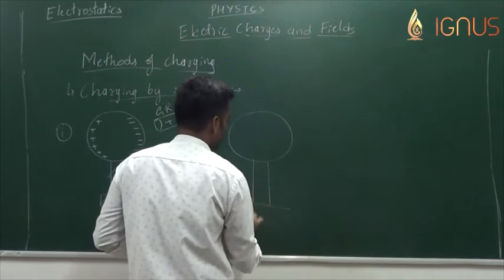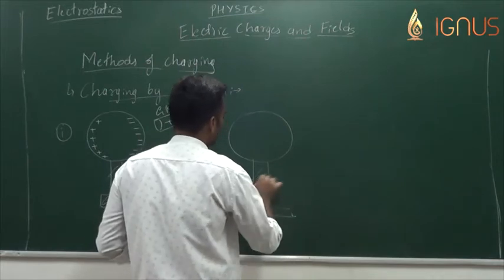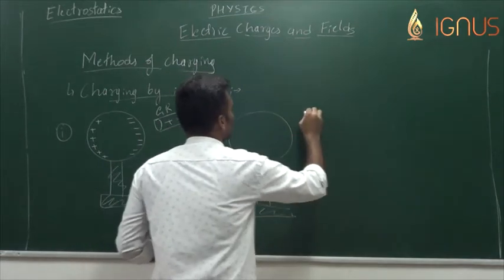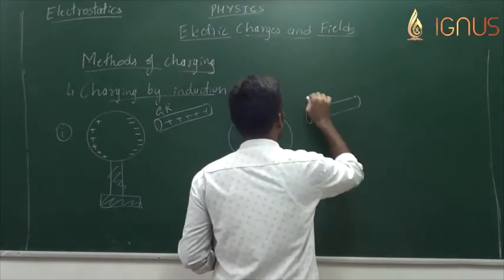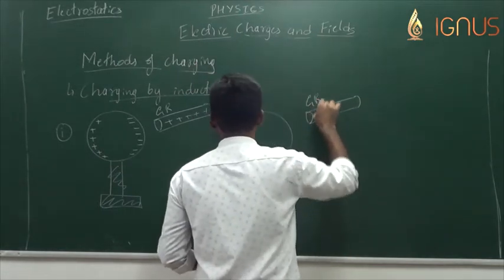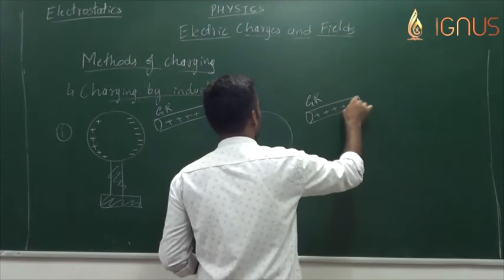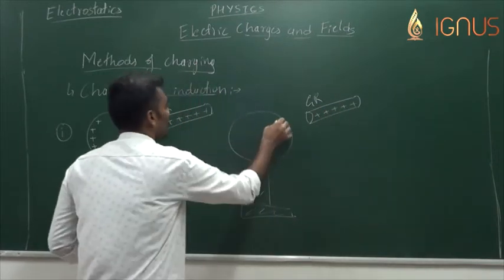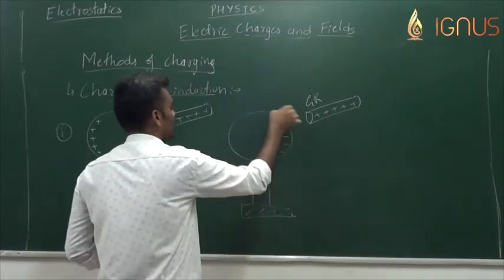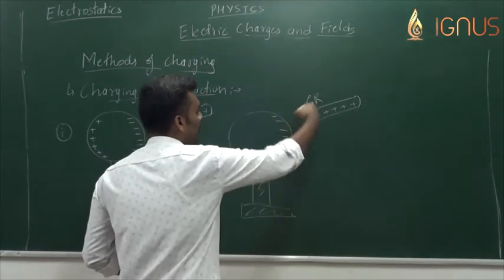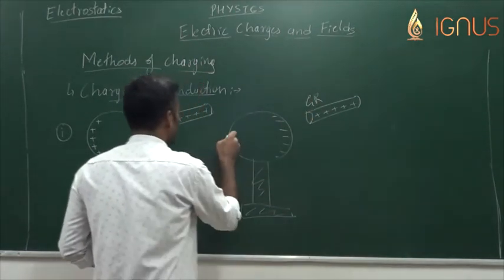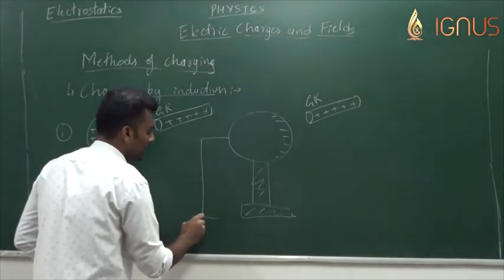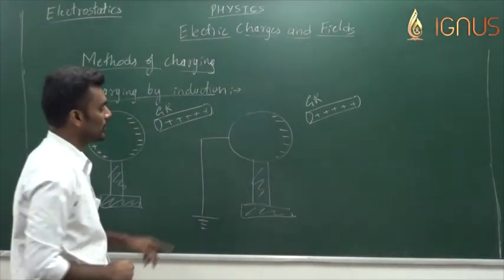Now, keeping the glass rod in its position, the position of the glass rod shall be retained, so that the negative charges are still held by the glass rod, you earth the other end of the metal sphere.